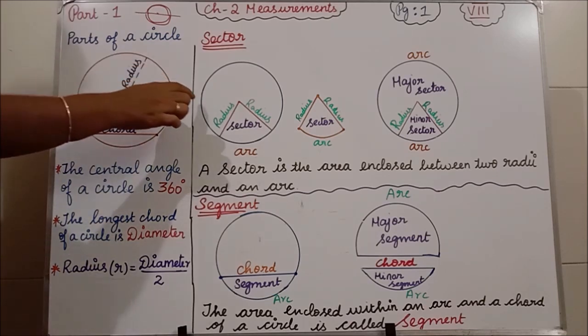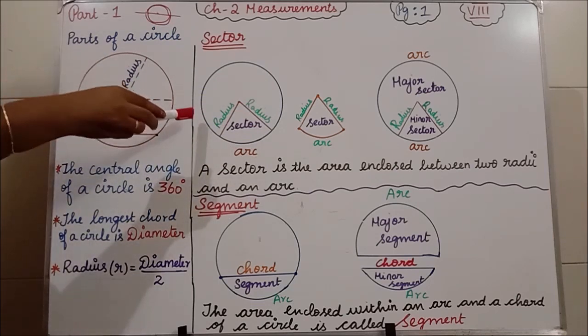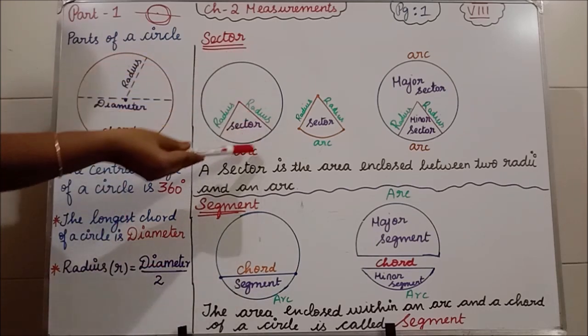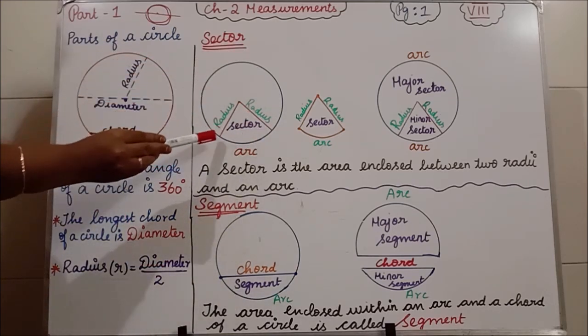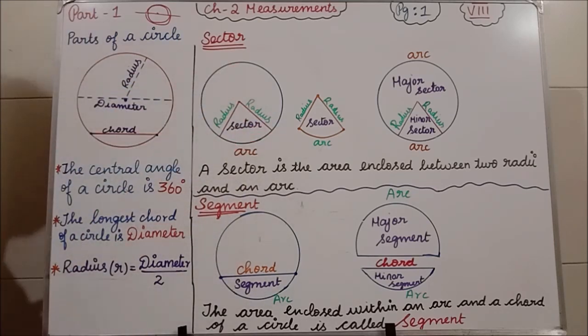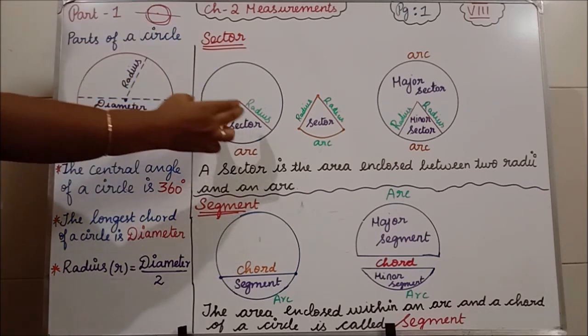Okay, don't think that this is a circle. Imagine in your mind, this is a pizza or cake, like that you imagine. Either it is a pizza or a cake, you are taking one partition from that food material.